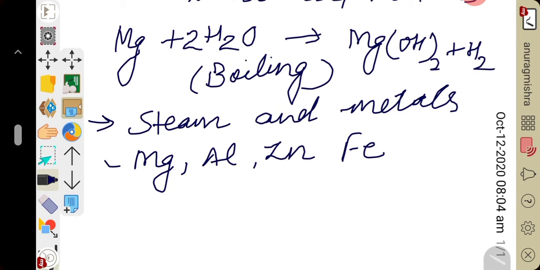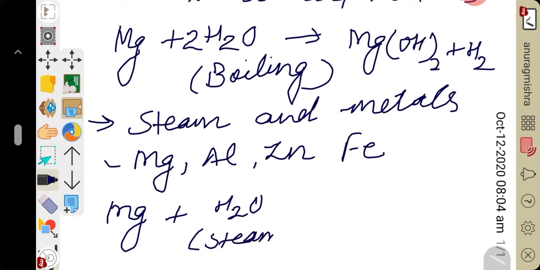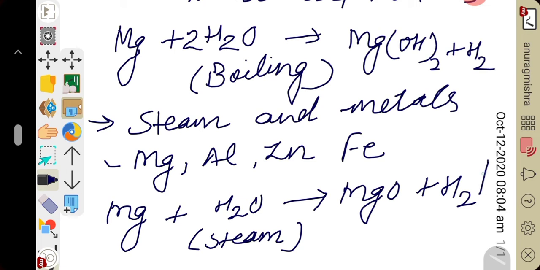So magnesium reacts with steam and produces magnesium oxide, liberating hydrogen gas. Just before I told you all, when magnesium undergoes reaction with boiling water, it forms magnesium hydroxide. But when magnesium reacts with steam, very important reaction it is. When magnesium reacts with steam, downside you can write steam, it produces magnesium oxide, MgO, and hydrogen gas liberates. Clear?